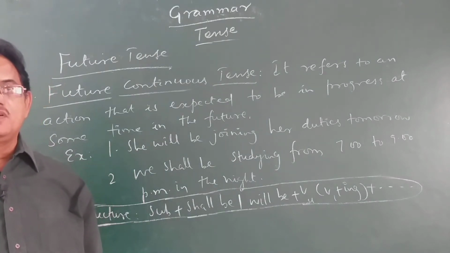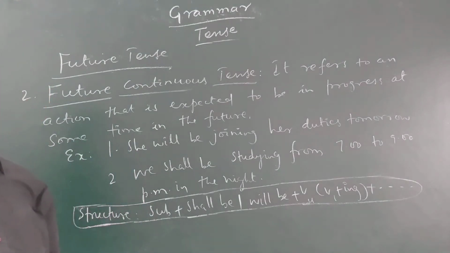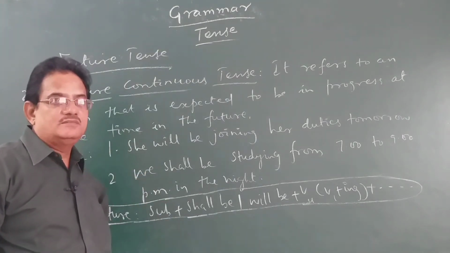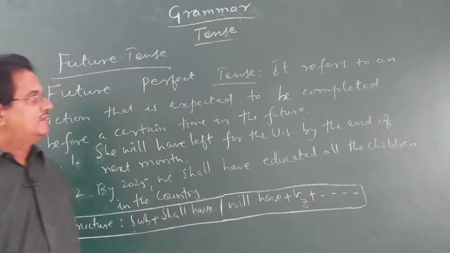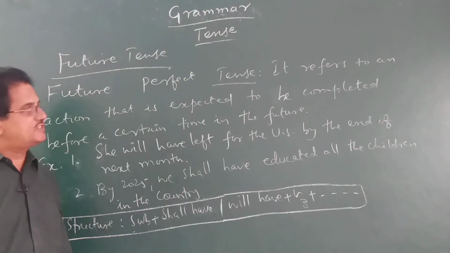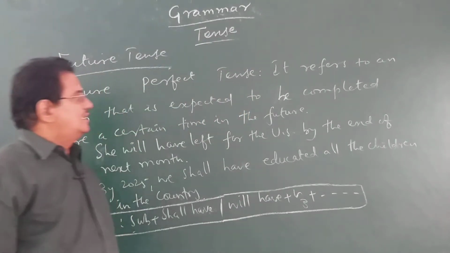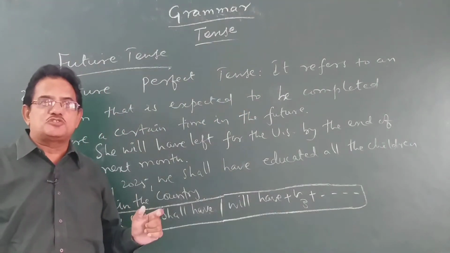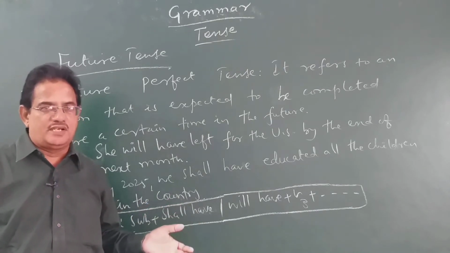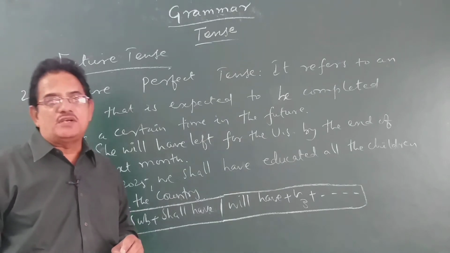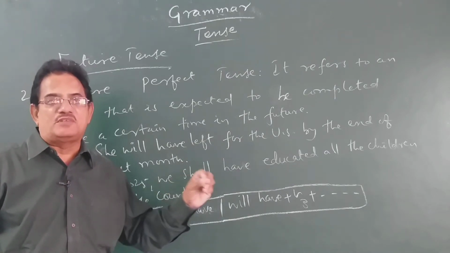Let us go to future perfect tense. Let's go to future perfect tense, the third form of the future tense. The future perfect tense, the third form of the future tense, children, now we are going to discuss. You remember, present perfect tense is used to talk about actions which are just completed.